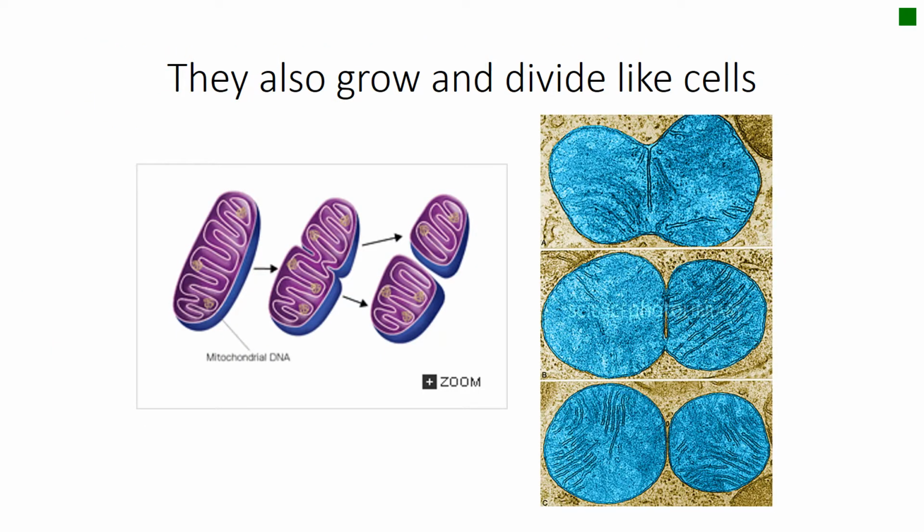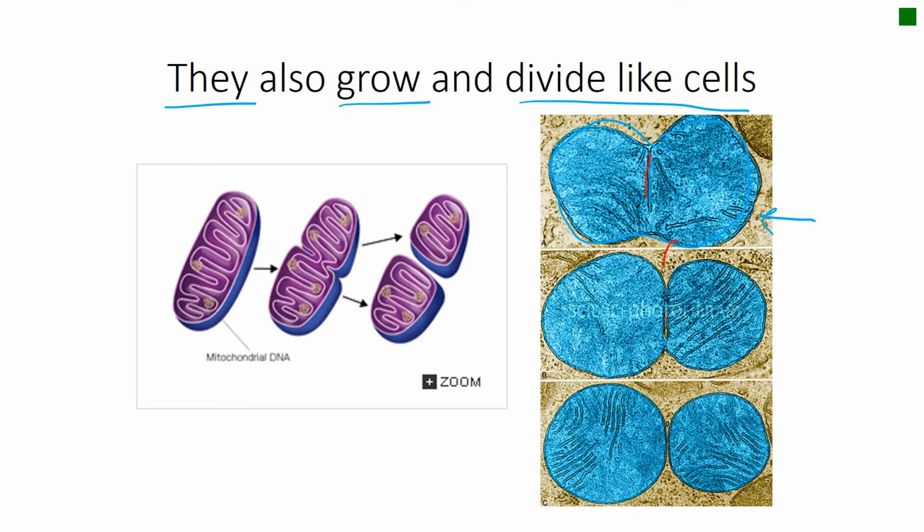And the last supporting evidence is that both mitochondria and chloroplasts grow and divide like cells. So this is the picture that is produced by the electron microscope. You can see that actually this was one mitochondria, and at the middle part, I use another color, it starts to divide.